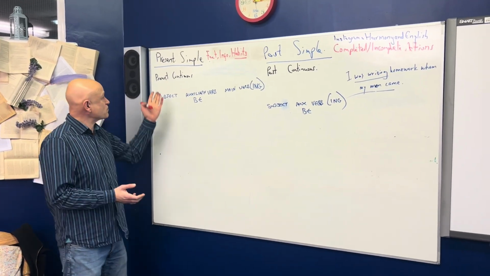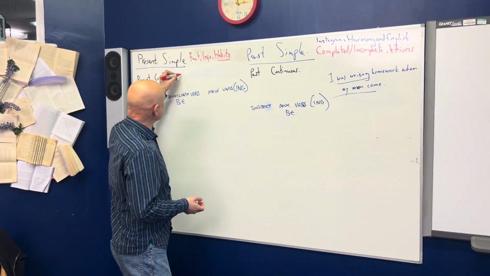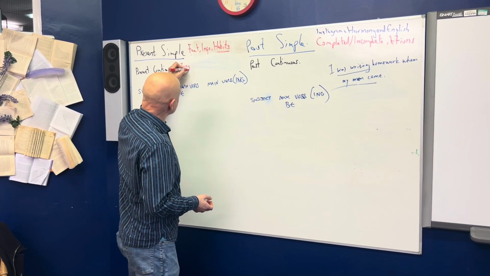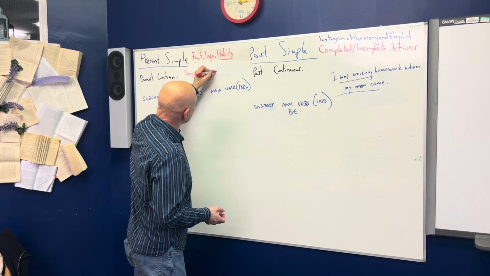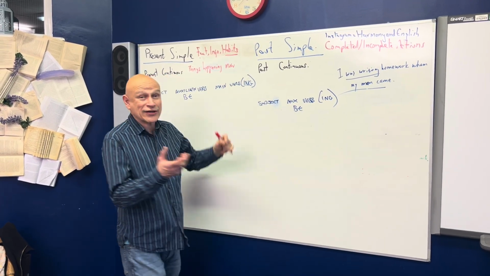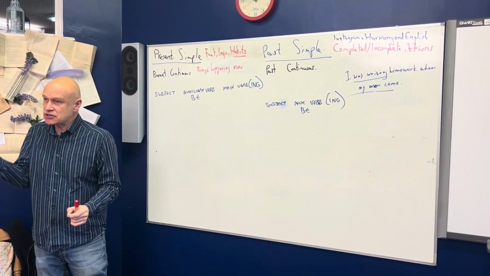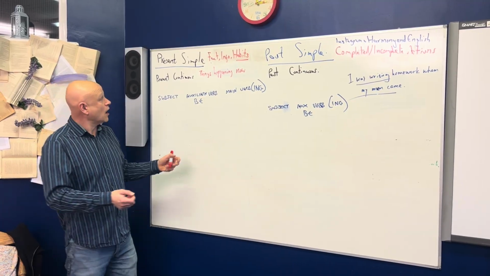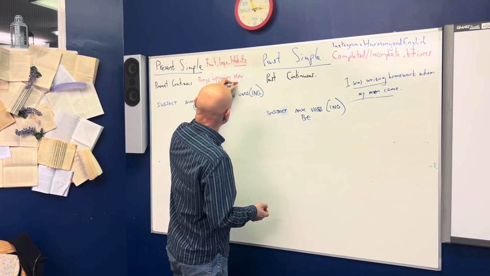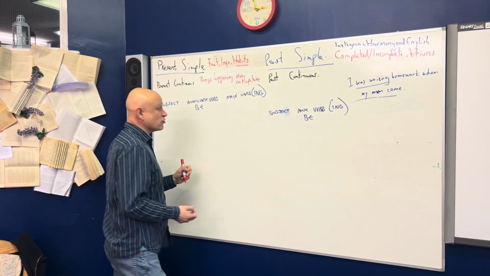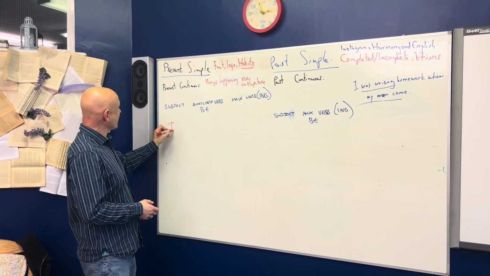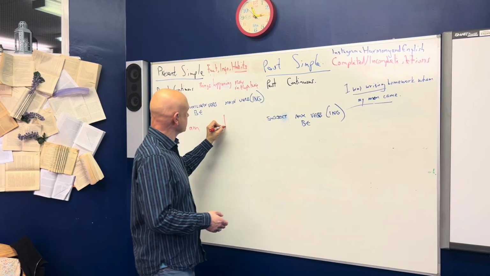So, we use the present continuous to talk about things happening now. Things happening now. We can also use the present continuous to talk about the future. Things happening in the future. So right now, I am teaching.